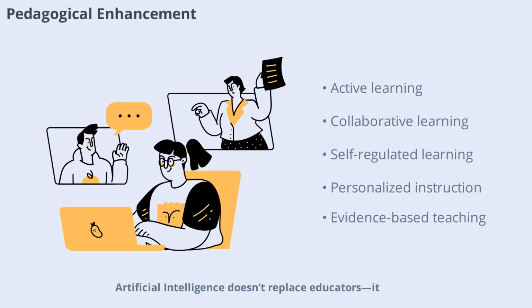Artificial intelligence doesn't replace educators, it enhances their ability to teach. With AI, active learning and collaborative projects become more engaging. Students benefit from self-regulated learning and personalized instruction, receiving continuous feedback that supports their growth. Faculty members gain access to valuable data, enabling evidence-based teaching strategies. This synergy between AI and pedagogy ensures that both teaching and learning are more effective, responsive, and tailored to individual needs.